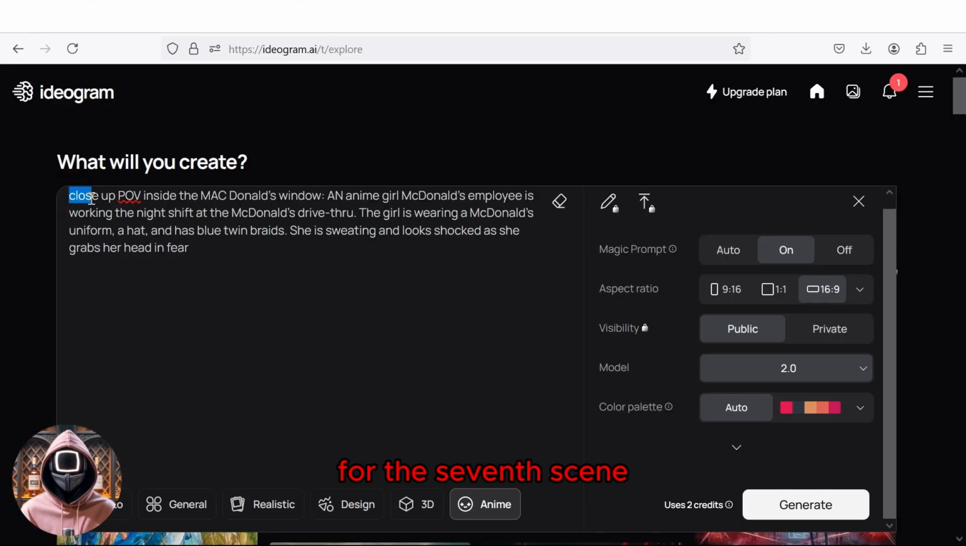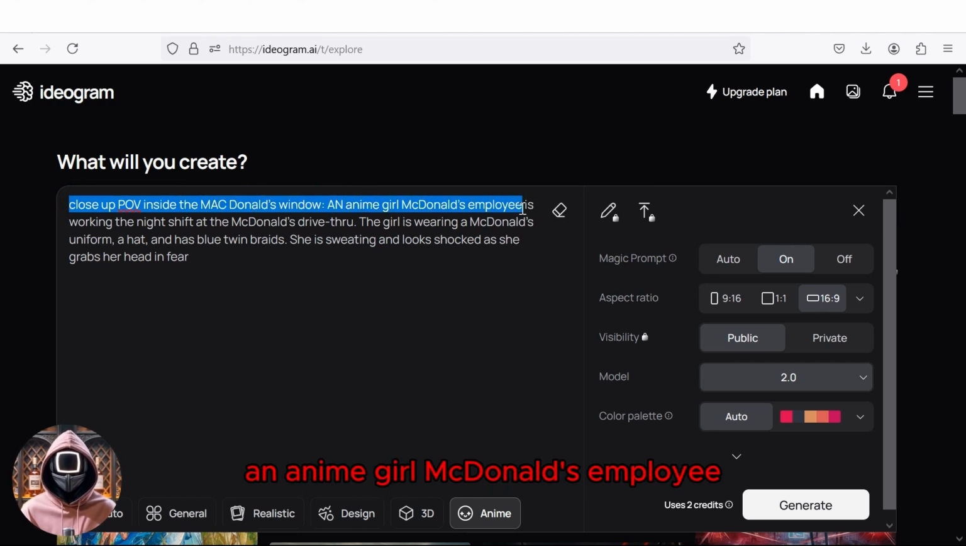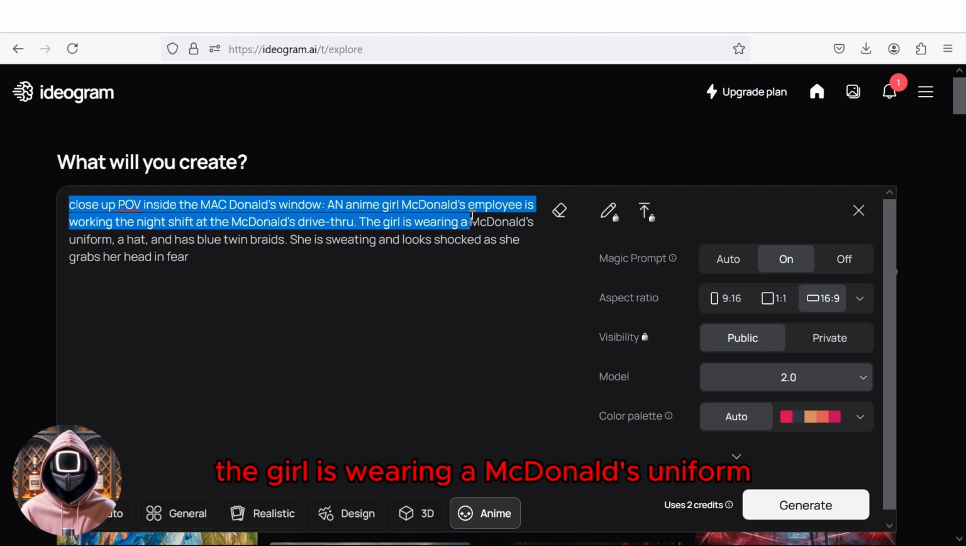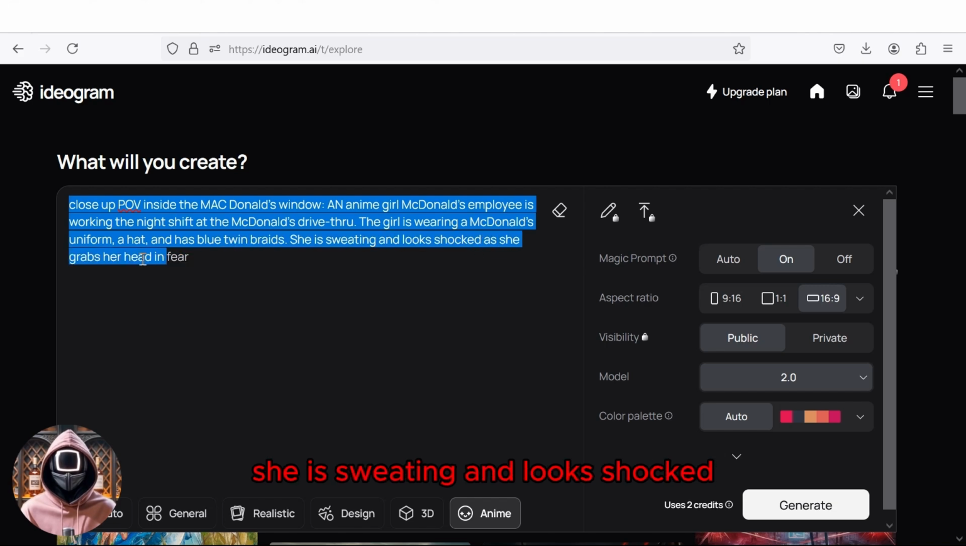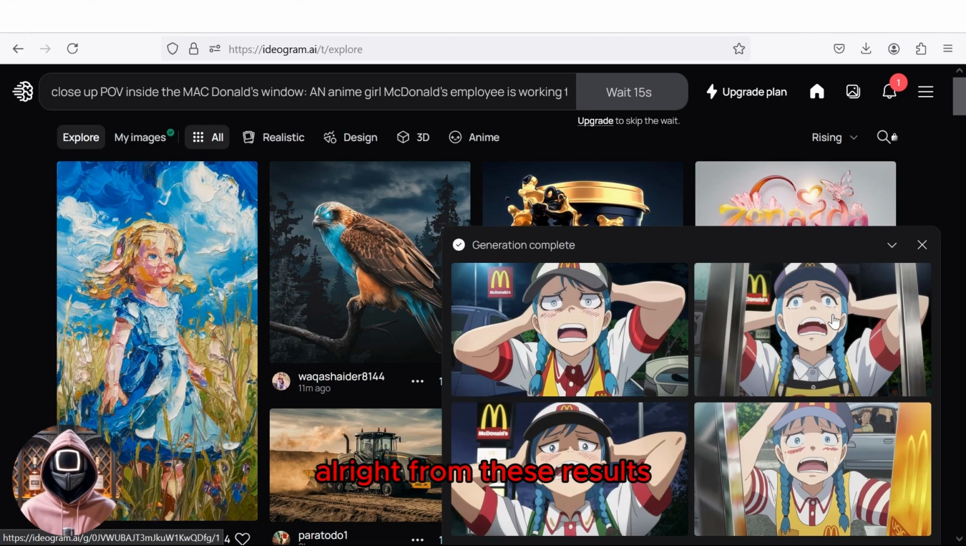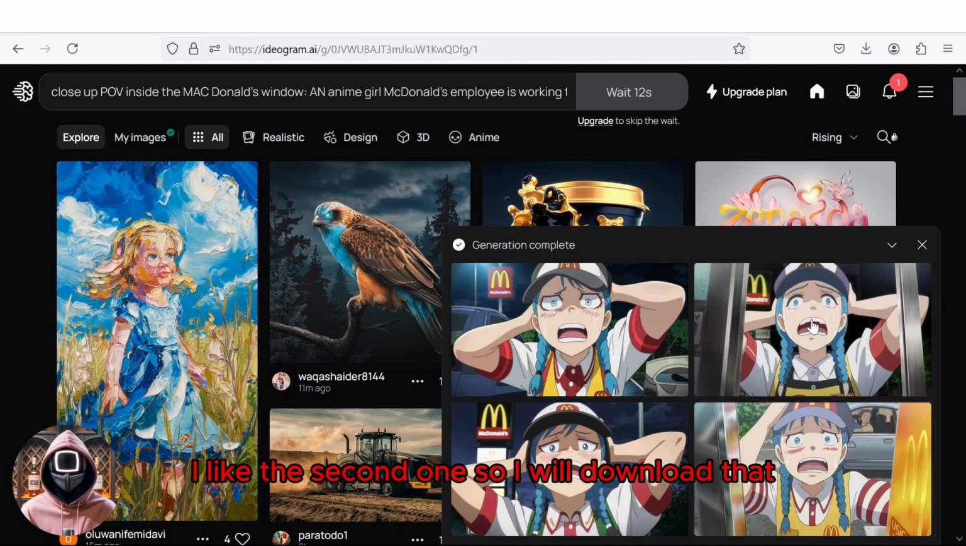For the seventh scene, the image prompt was, close-up POV inside the McDonald's window. An anime girl McDonald's employee is working the night shift at the McDonald's drive-thru. The girl is wearing a McDonald's uniform, a hat, and has blue twin braids. She is sweating and looks shocked as she grabs her head in fear. Let's generate it. Alright, from these results, I like the second one, so I will download that.